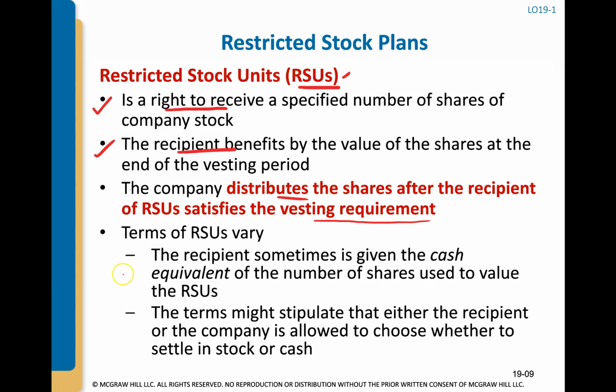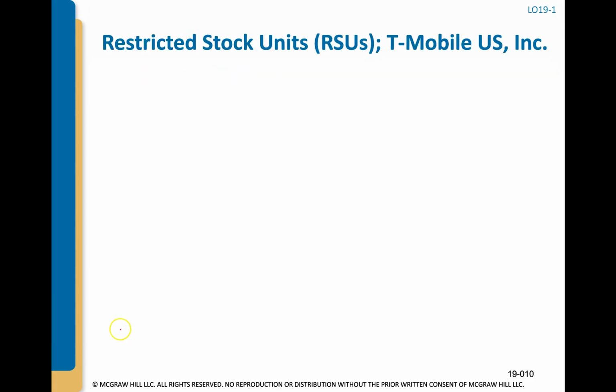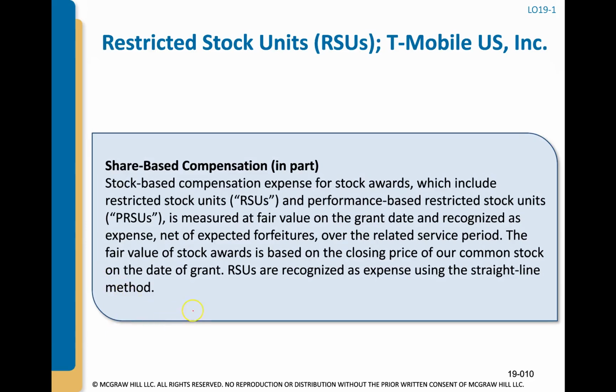The recipient or participant can be given just the actual shares or a cash equivalent of the number of shares. And the terms of the plan will stipulate how the employee or participant will receive those RSUs. Will they receive cash or will they receive actual stock being issued? Here you can pause the video to see a note from T-Mobile on how they discuss their share-based compensation, specifically that they're issuing restricted stock units.